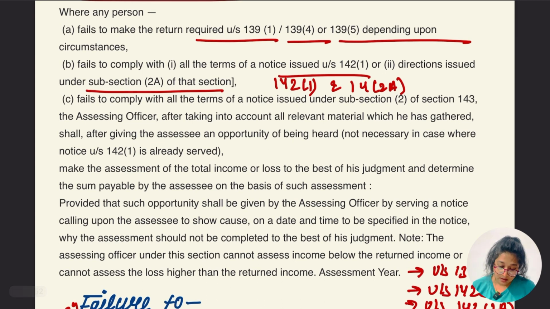Third says failure to comply with all the terms of notice issued under subsection 2 of section 143. So can I write it as 143 subsection 2? Remember? Yes, okay.